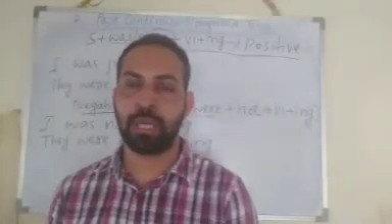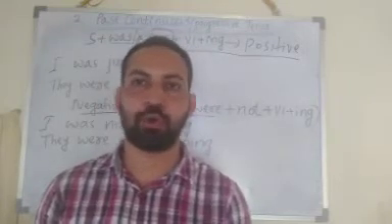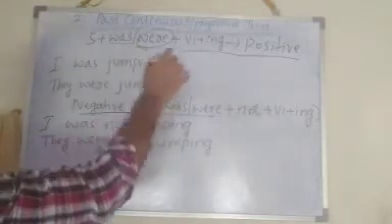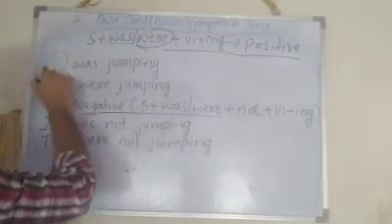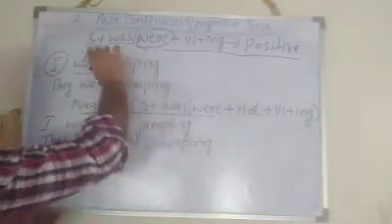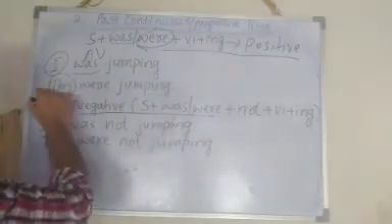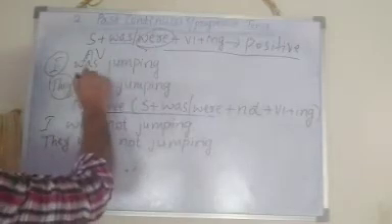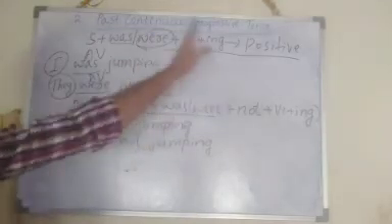Next, you should learn how to form negative, positive and interrogative of past continuous tense. Here, for the positive past continuous tense, you can see here example. I was jumping, they were jumping. I is the subject, was is the auxiliary verb, jumping. As per the rule, subject plus was or were plus V1 plus ing form. They were jumping. They is plural subject, so that were is the plural auxiliary verb, jumping. These are examples for positive past continuous tense.